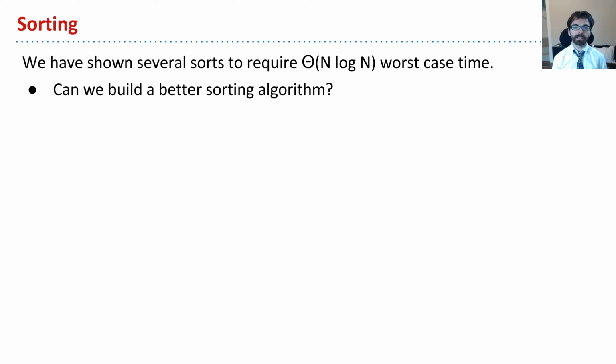Let's talk philosophically about sorting. So we have many sorts out there that take n log n worst case time, right? Merge sort. You find its worst case input, it takes no more than n log n time. Now the question is, could we do even better than that? Find some sort whose Achilles heel takes only n log n time, or just n time perhaps.